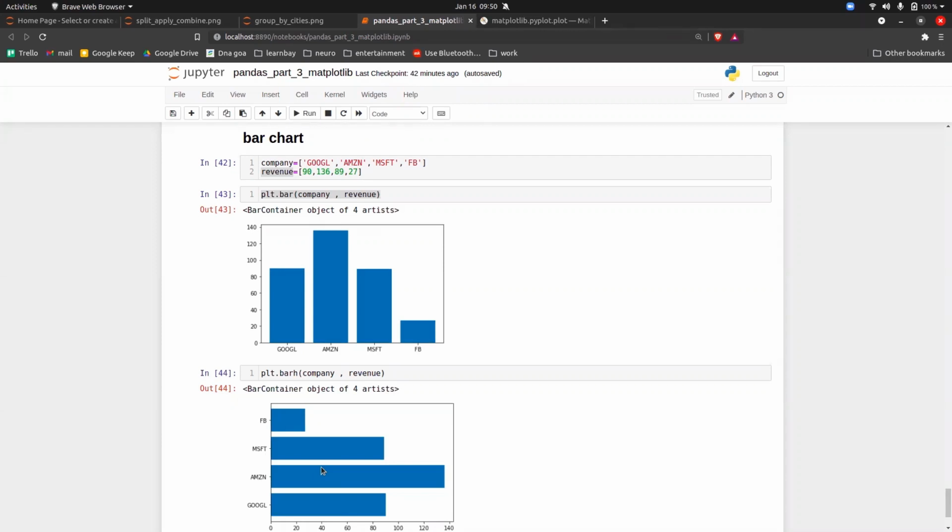So visualization is not about coding, guys. It's all about thinking. If you notice the bar plot, BAR, you give X and Y and your work is done. Coding wise, it's very simple. The only thing is the thinking skills that you have to increase when you try to do a visualization. So this is what we call a bar plot.